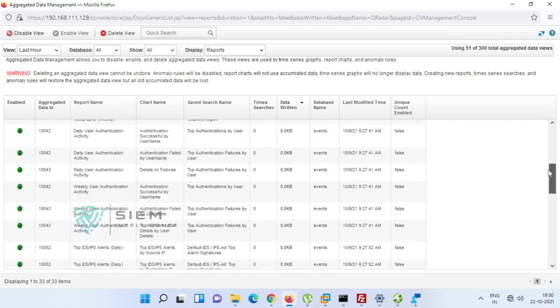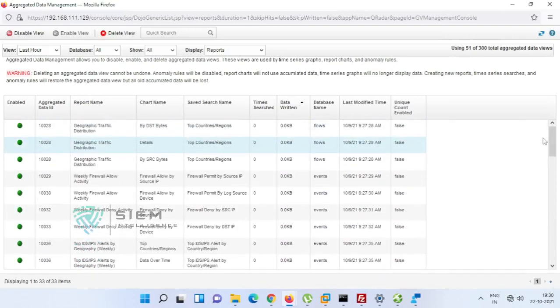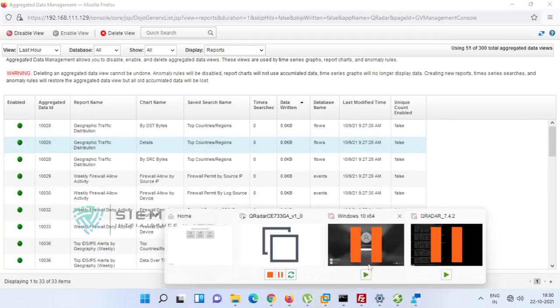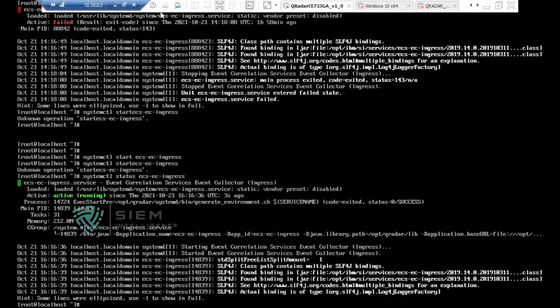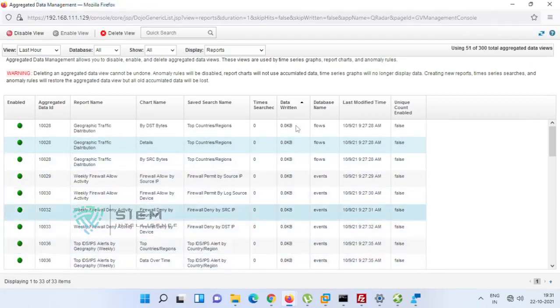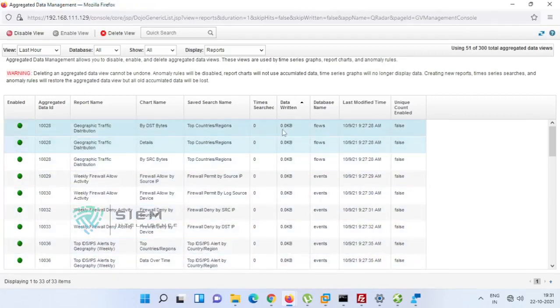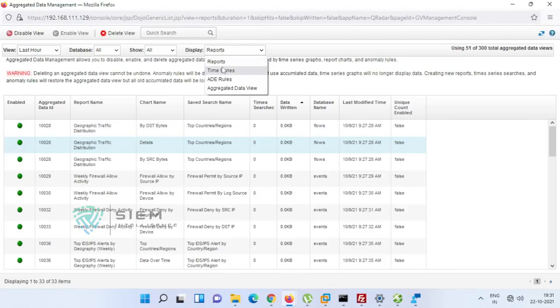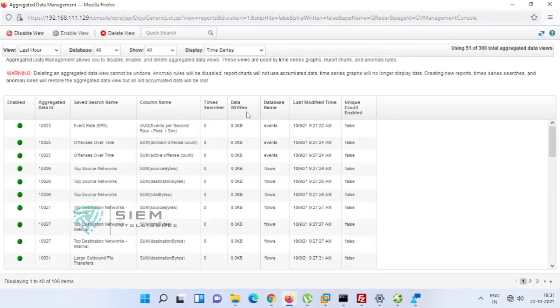my QRadar is not in active mode. I used to switch it off when our class is over. I used to freeze this machine. Why? Because I do not want to keep the system on. That's the reason the data is not there. But in a real-time manner, it will show here the data written against this particular report, or you can say time series.